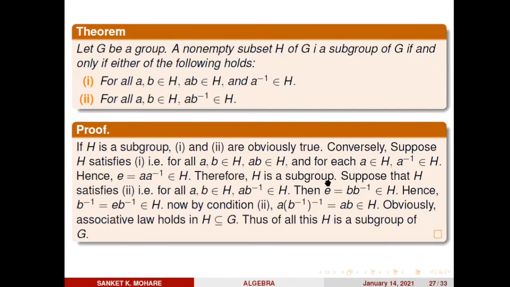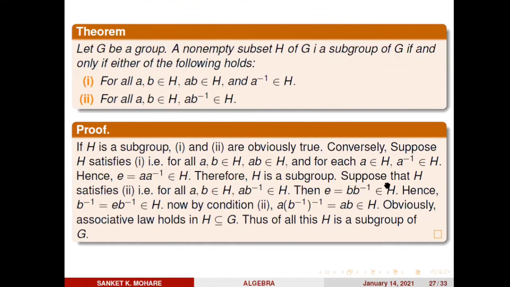H is non-empty, so why is H a subgroup? Because here they satisfy all three conditions. Associativity also holds, as it is closed, so obviously associativity holds. Every element in that set has the inverse, which is also proved with the help of this first condition. What remains to show is whether identity exists or not. So here e exists. By definition of group, H is a group, but H is a subset of G. That's why we can say H is a subgroup of G.